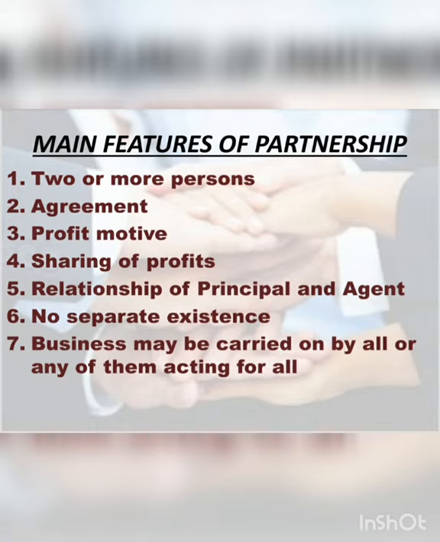Now each partner is an agent as well as a principal of the firm. An agent because he can bind the other partners by his acts. So how is he an agent? Because any act done by that agent binds the other partners. And a principal because he himself can be bound by the acts of other partners. So the act which he is doing, he is binding all the other partners, and any act done by another partner binds him also. So this is how he is an agent also and a principal also.